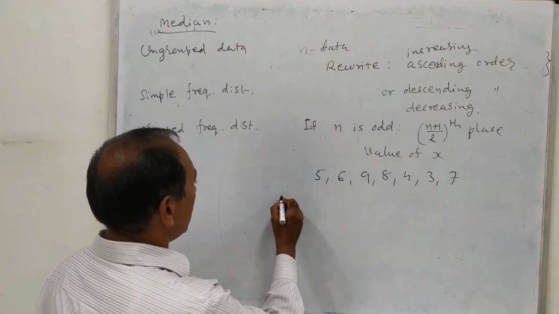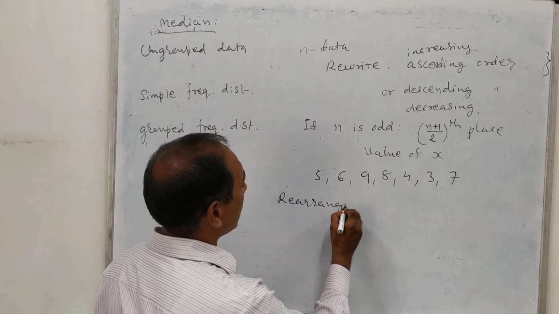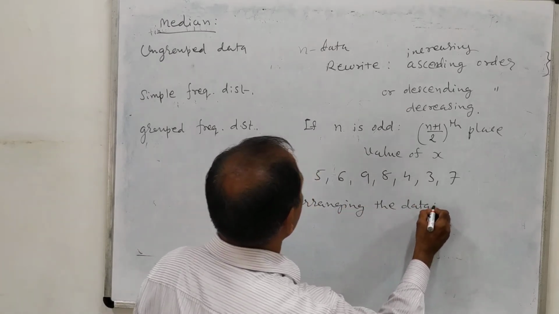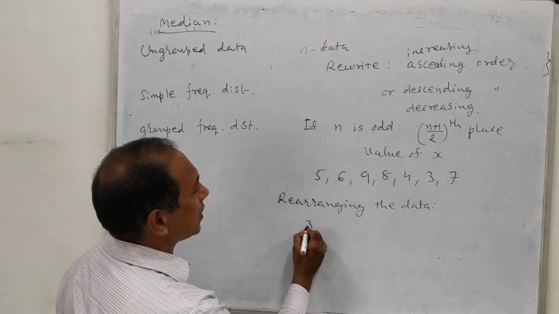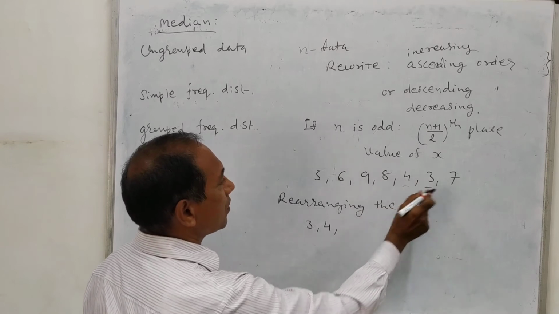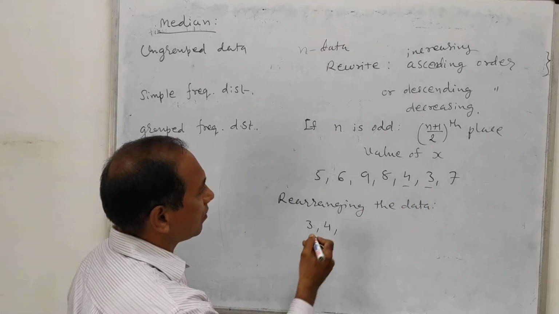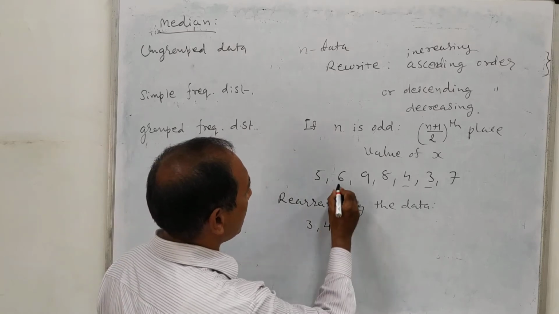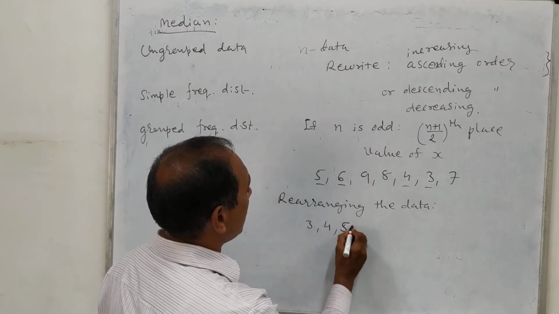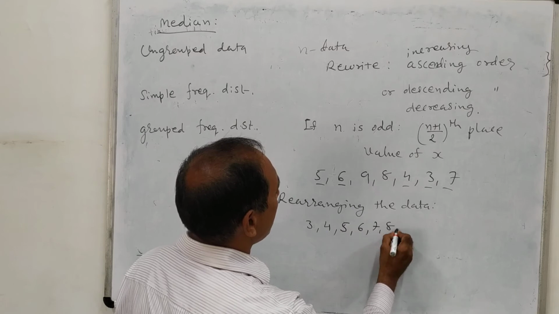Then in the solution process, you should write down that rearranging the data, we get the smallest number 3, then 4, then 5, then 6, 7, 8 and 9.